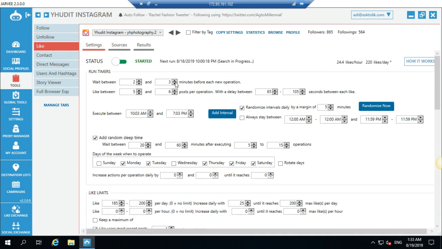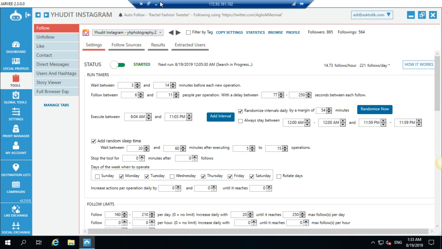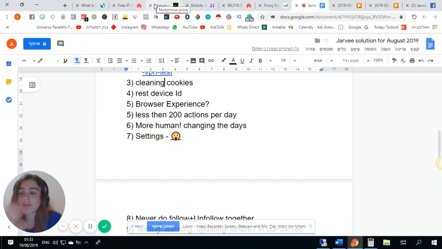And the likes I also changed with the settings, and as you can see, the idea is not to copy the settings, just to take it and say oh, this is working so let's do that. No, the idea is to be really very randomized and do different actions and different settings than everyone else, and don't just copy, because when we just copy settings, Instagram detects us, they know we're using automation. So don't just copy. Be human. Think about the accounts. If you do it normally with your phone, how many actions will you do? What will be your limit? When will you get bored and go to eat something? Think about these things. Don't be a bot. This is the secret.